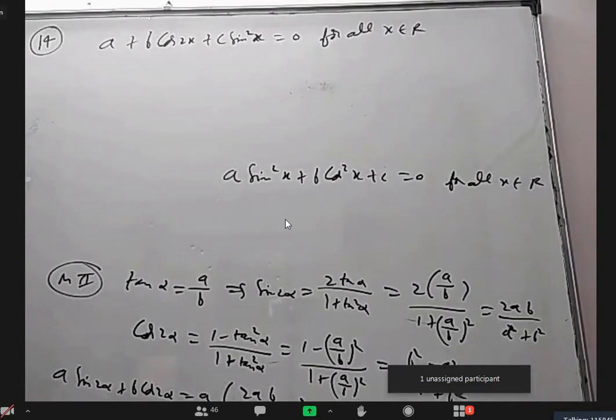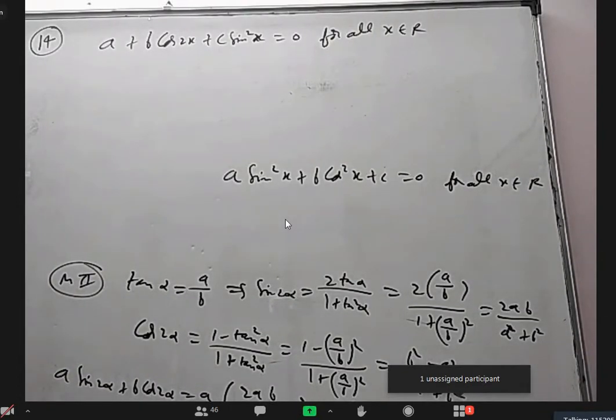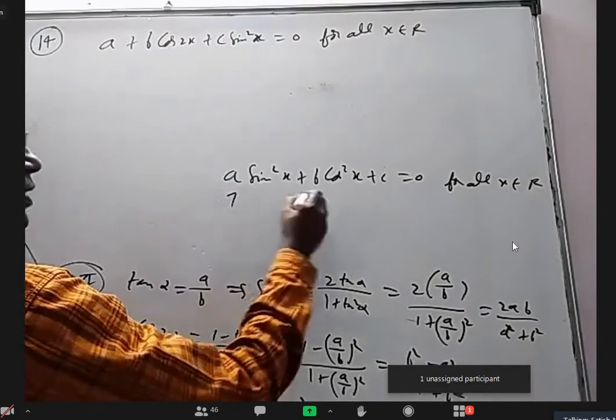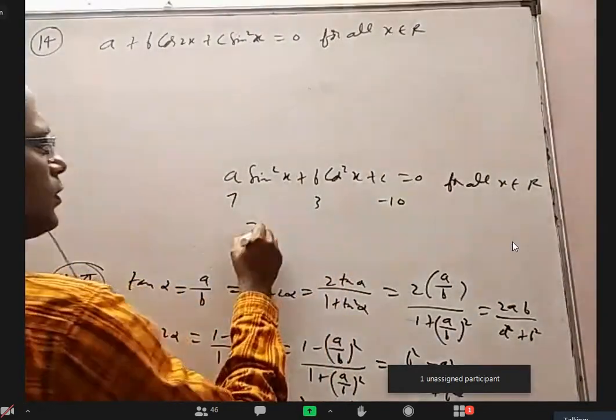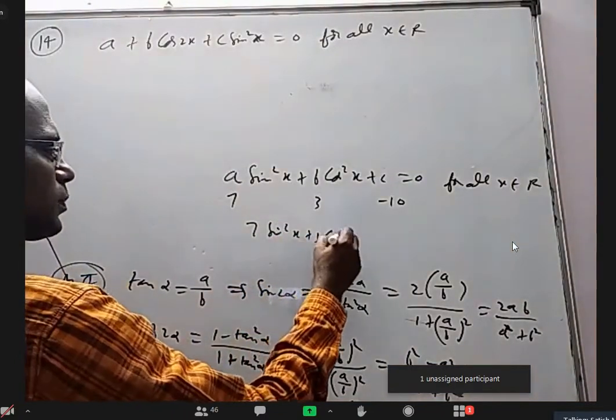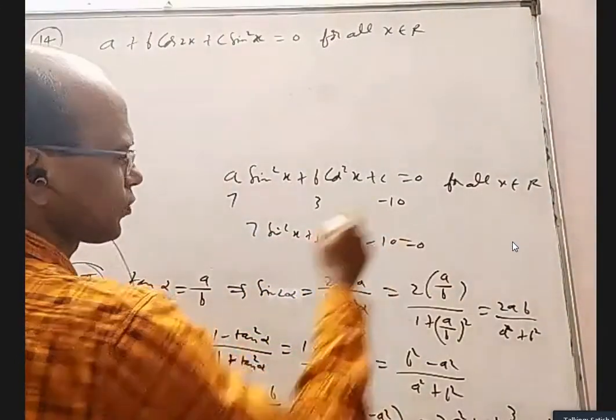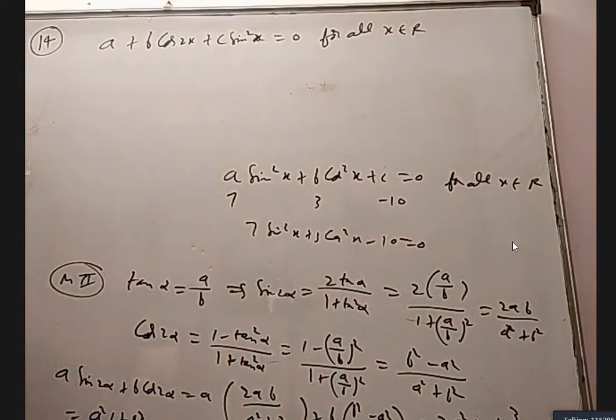Sir, what did you say? Sir, a plus b is equal to minus c. That's sufficient, but may not be. I'll tell you why. You take a as 7, b as 3, c as minus 10. Do you want to say 7 sin square x plus 3 cos square x minus 10 is 0 for all x values? Sir, now I understood, sir.